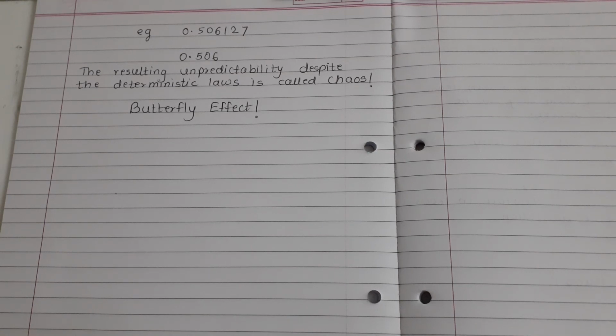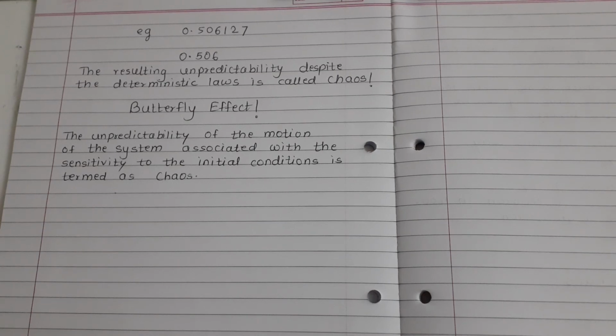Knowing all this, we can define chaos as the unpredictability of the motion of the system associated with the sensitivity to the initial conditions is termed as chaos. In the next lecture, let us see one-dimensional anharmonic oscillator.